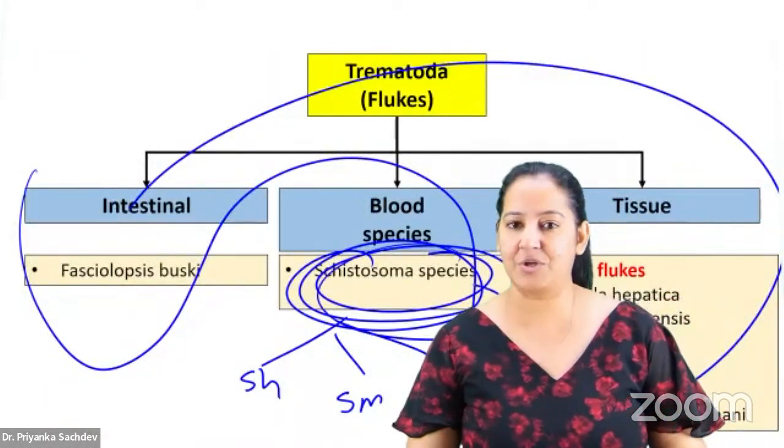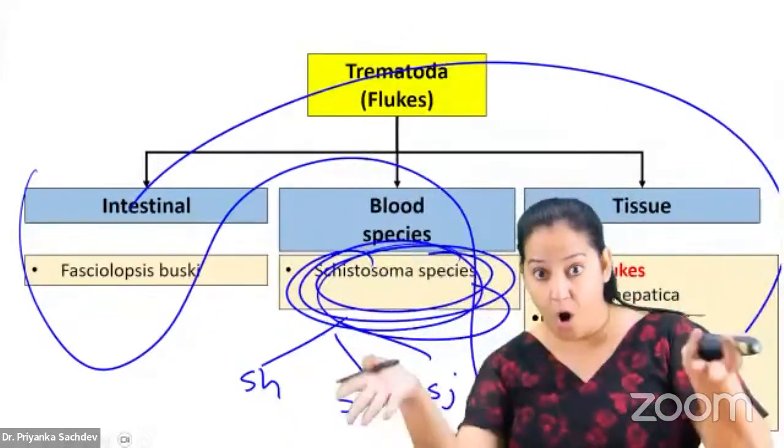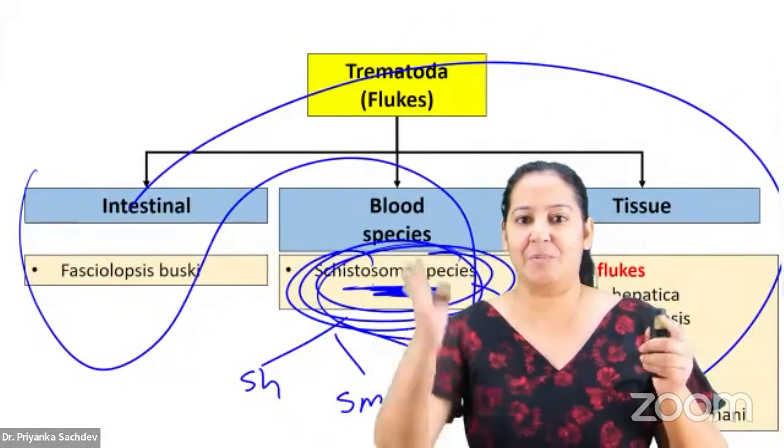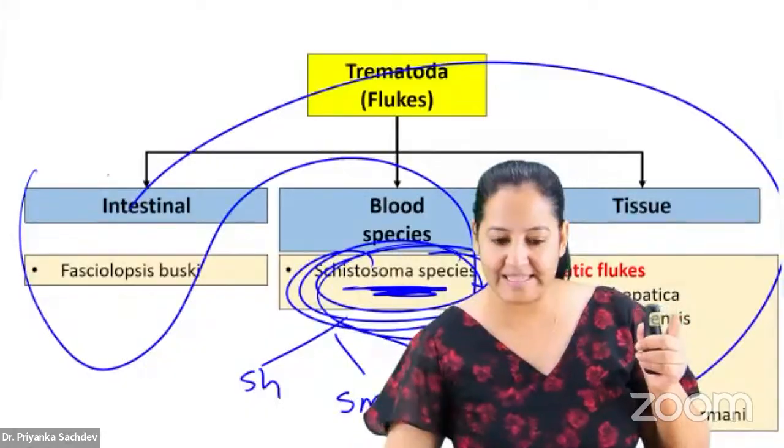We are done with three cestodes. Okay, got it. What about the remaining fluids except cestodes? We are seeing the cestodes. What about the remaining all? Remaining all these. All these.